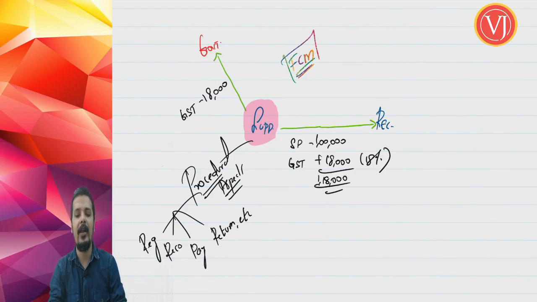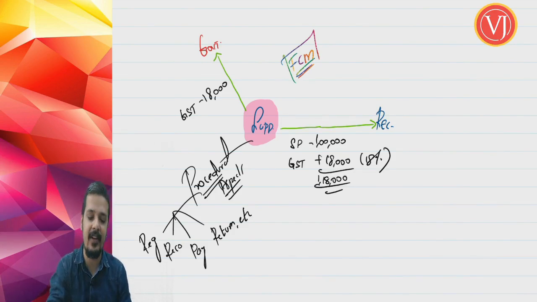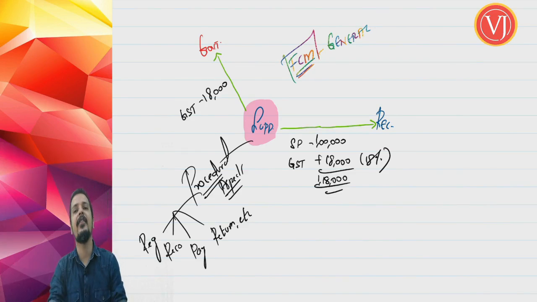So this is called the forward charge mechanism. Nothing more will be discussed about FCM in this chapter because forward charge mechanism is a general scenario. If nothing is covered in reverse charge mechanism and ECO, it is by default covered by forward charge mechanism. That's everything about your forward charge mechanism.